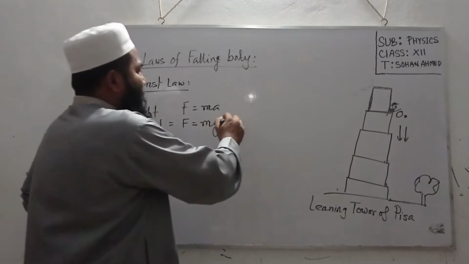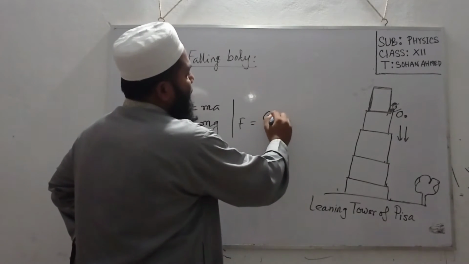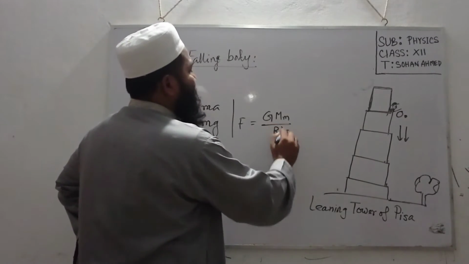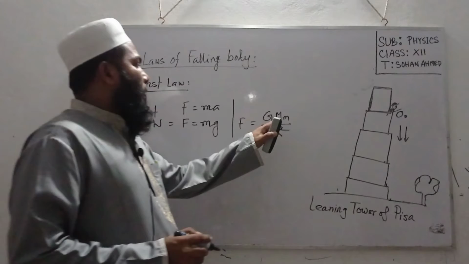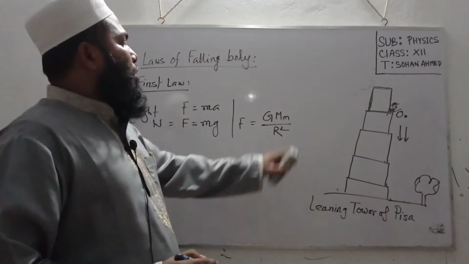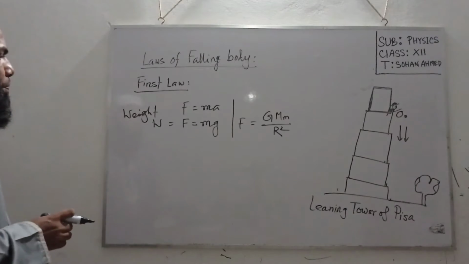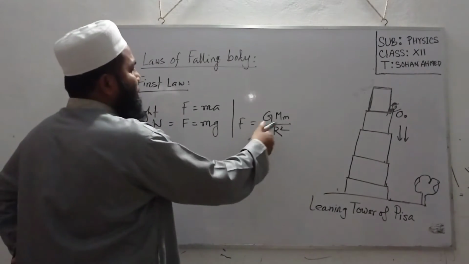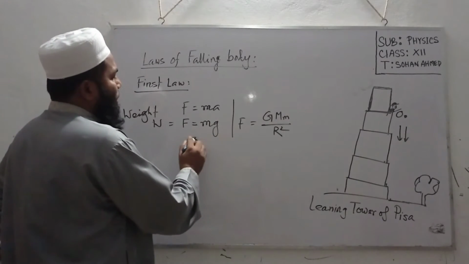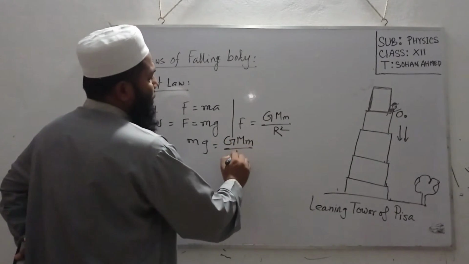And we know that gravitational attraction force F is equal to GMm by r square. Here capital M is the mass of the Earth, and small m is the mass of the body on the Earth's surface. So this force and weight are actually the same. So we can write F is equal to mg is equal to GMm by r square.